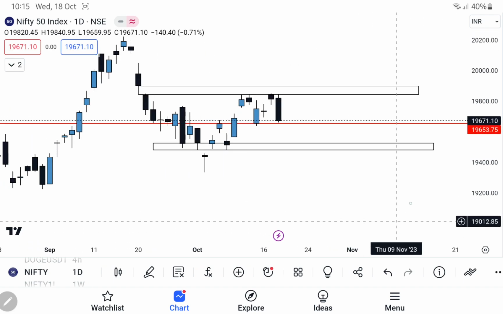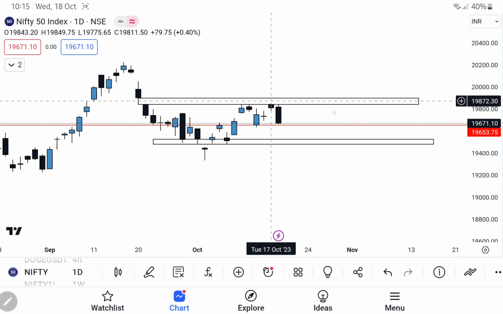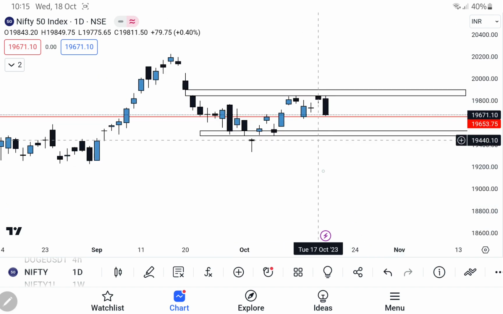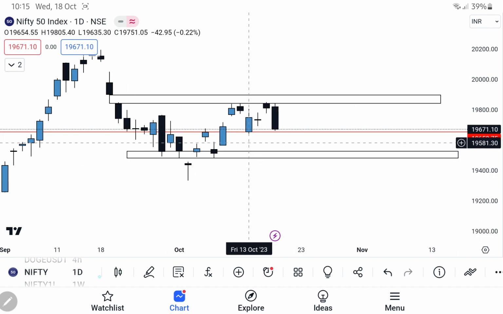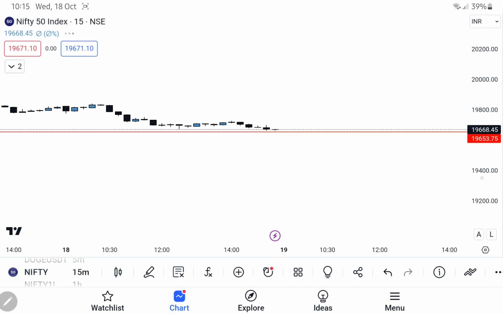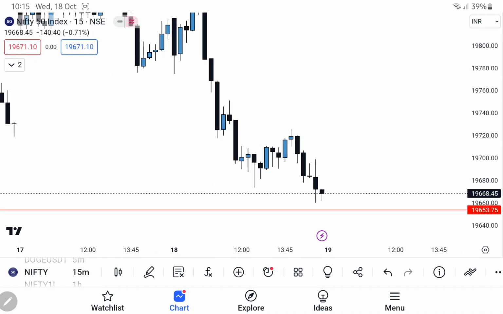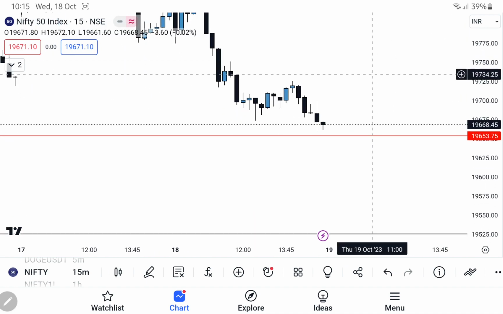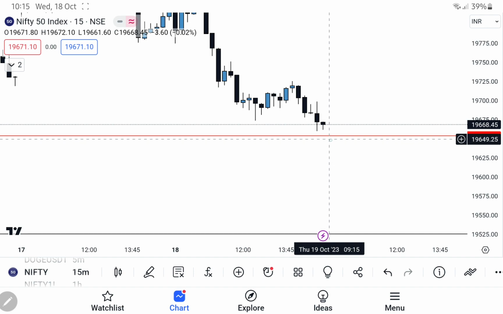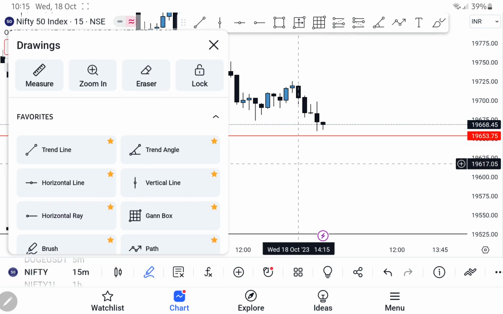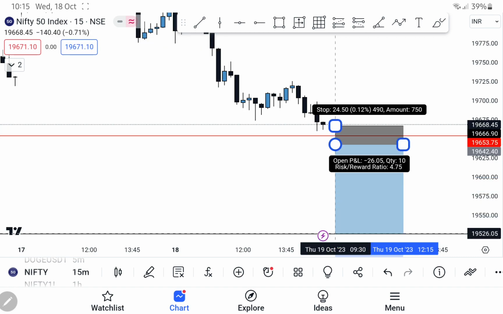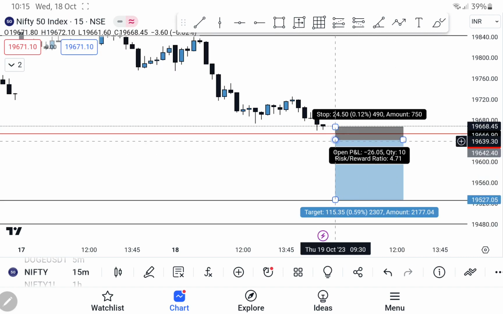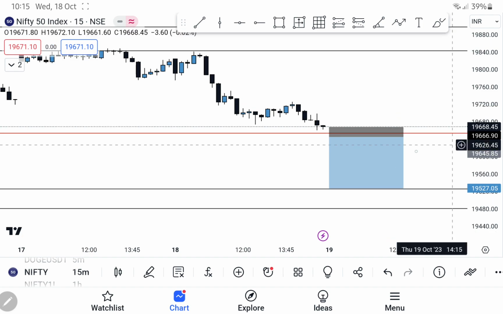Okay, so if you see, this is on a daily time frame. This is the support and resistance which I've marked. Okay, according to me, tomorrow morning, let me go to 15 minutes. If tomorrow market crosses anywhere below 19,640, I'm going to sell it. Because it's negative already, I'm going to sell it, and this will be my stop loss, and this will be my target. Okay, so this is what I'm planning for tomorrow.